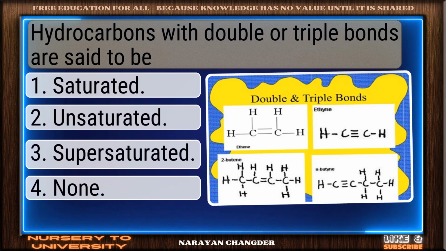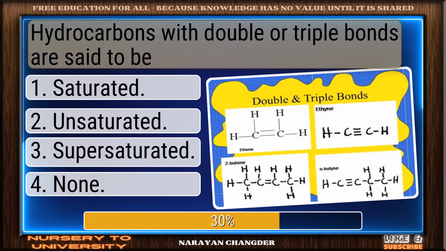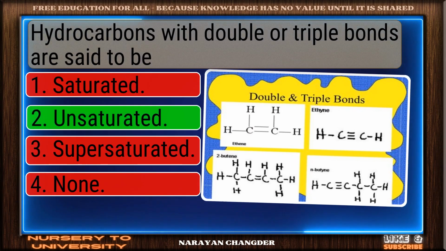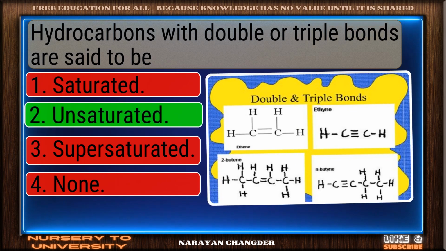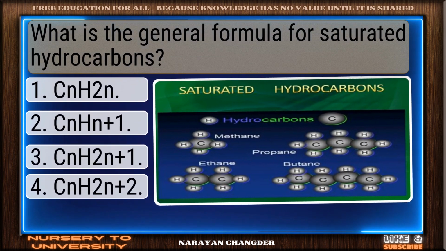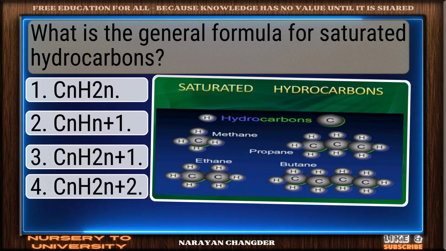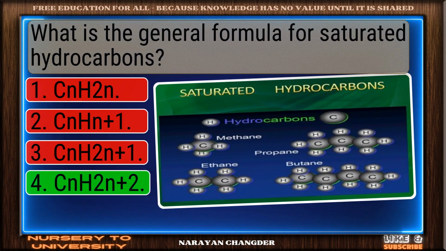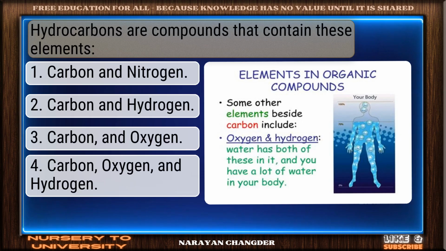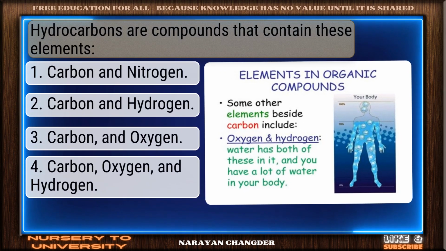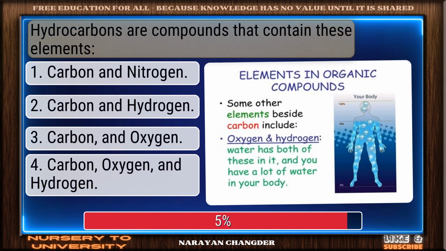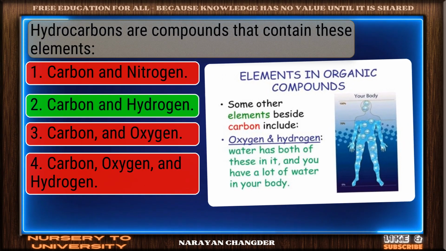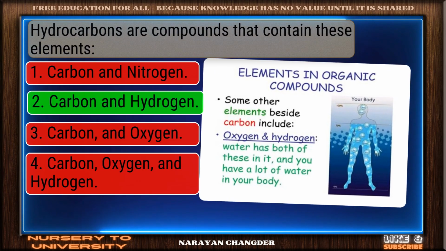Hydrocarbons with double or triple bonds are said to be. Correct. Unsaturated is the right answer. What is the general formula for saturated hydrocarbons? Right choice. CnH2n+2 is the best answer. Hydrocarbons are compounds that contain these elements. Perfect. Carbon and hydrogen is the correct choice.